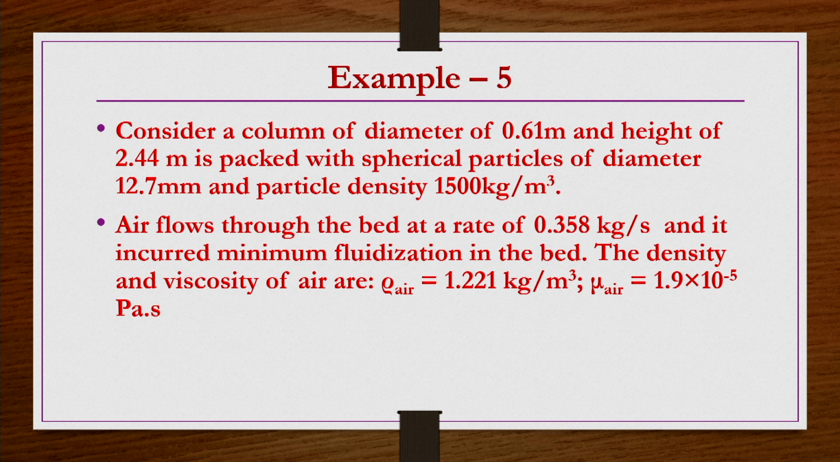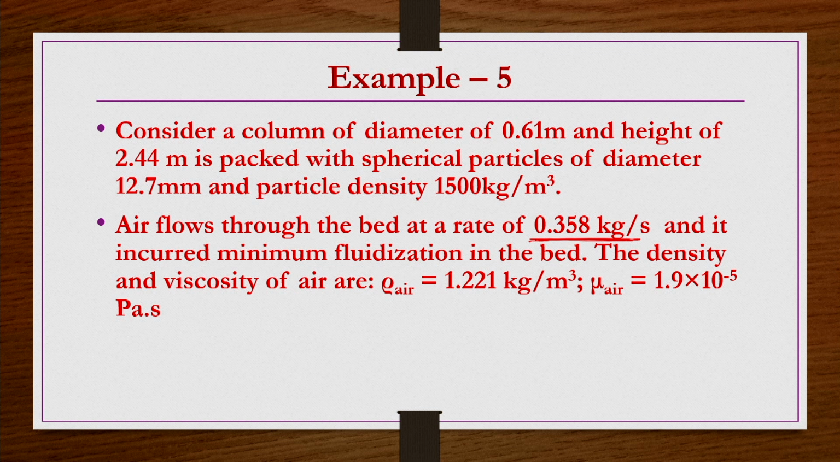Consider a column of diameter 0.61 meter and height of 2.44 meter packed with spherical particles of diameter 12.7 mm and particle density 1500 kg per meter cube. Air flows through the bed at a rate of 0.358 kg per second. Okay. So, the flow rate is not given in terms of velocity, but as mass rate in kg per second, and it incurred minimum fluidization. When the air is flowing at this mass rate, that is providing minimum fluidization. So, this mass rate corresponds to the minimum fluidization velocity.